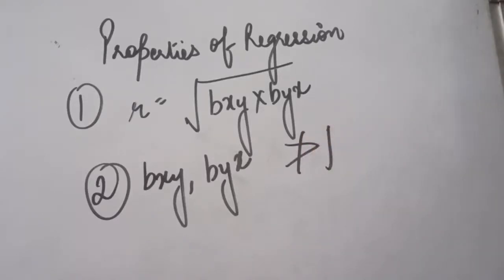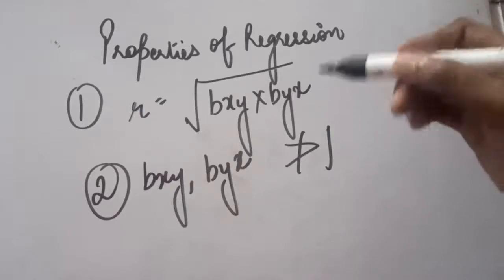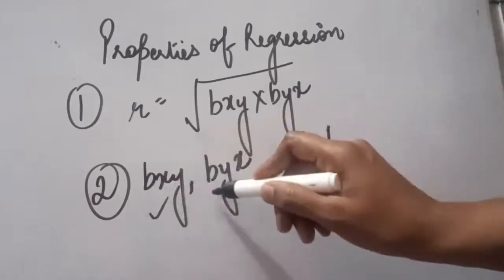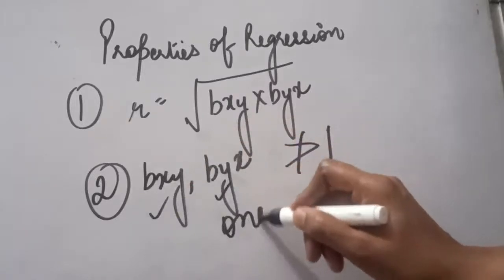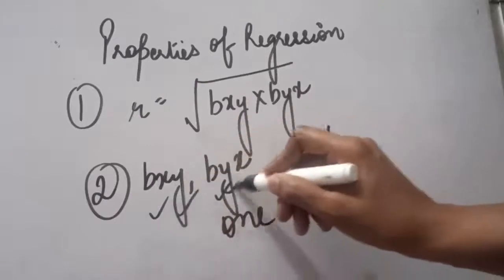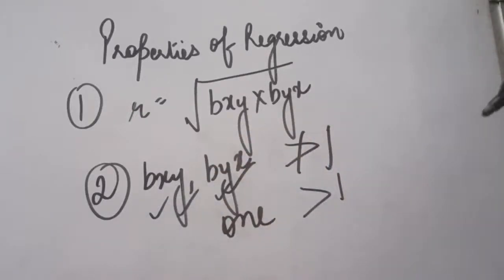So we can say that either both will be less than unity or one will be less than unity, right? It must be kept in mind when you make the calculations. One can be greater than 1, or both can be less than 1. All these possibilities are there.